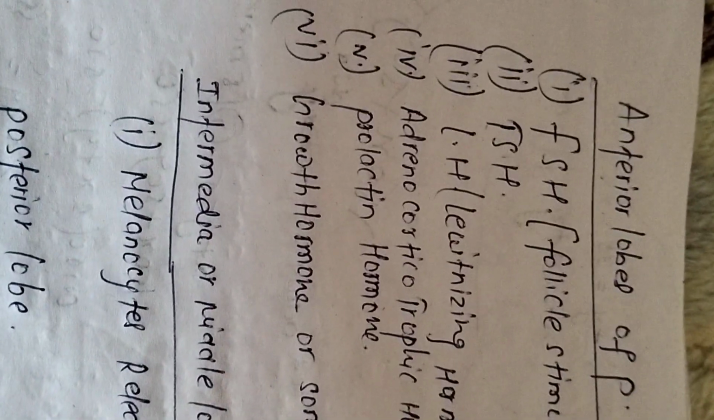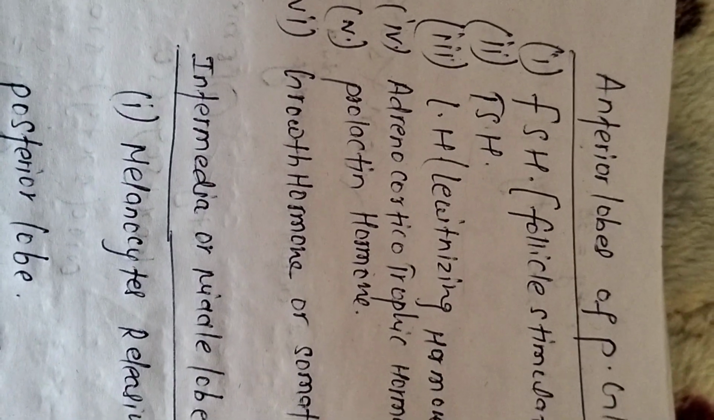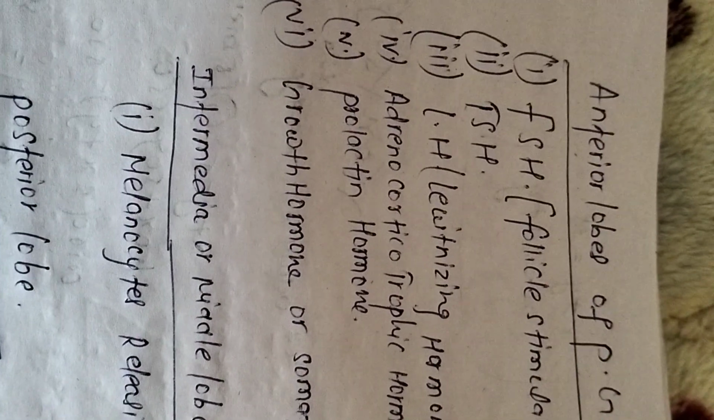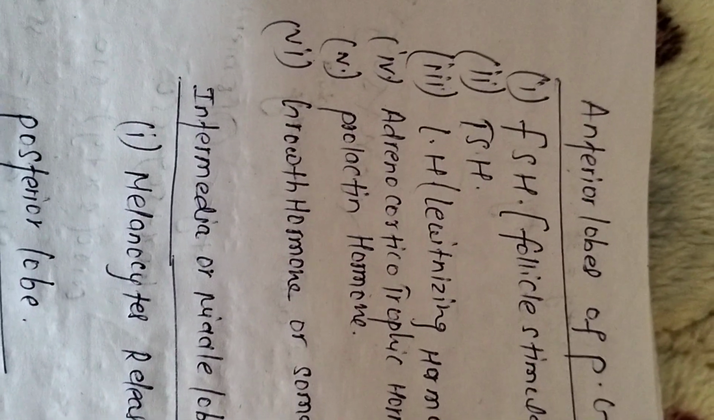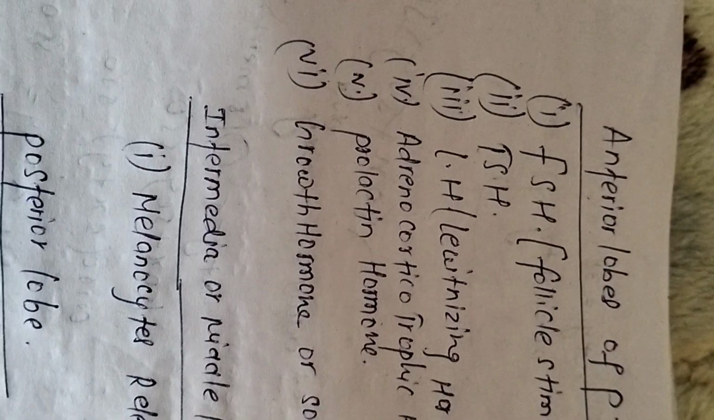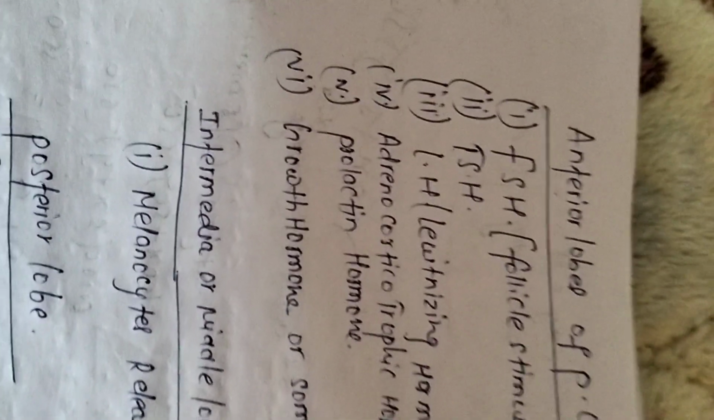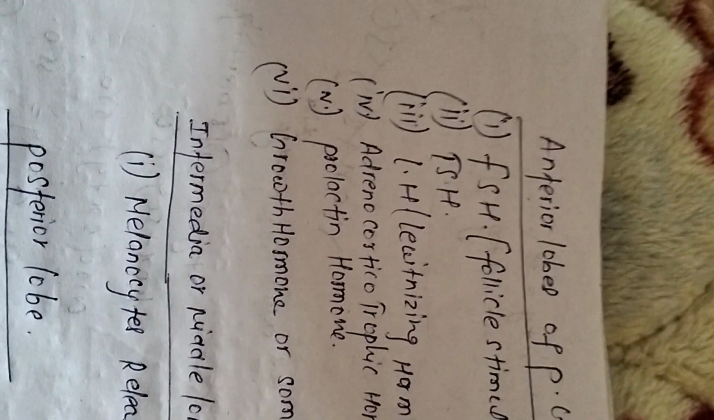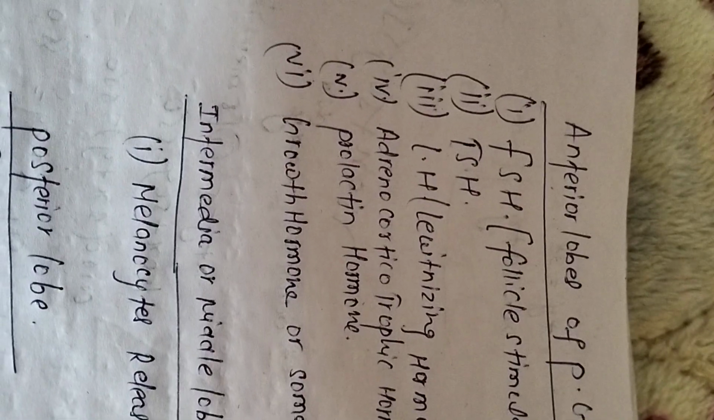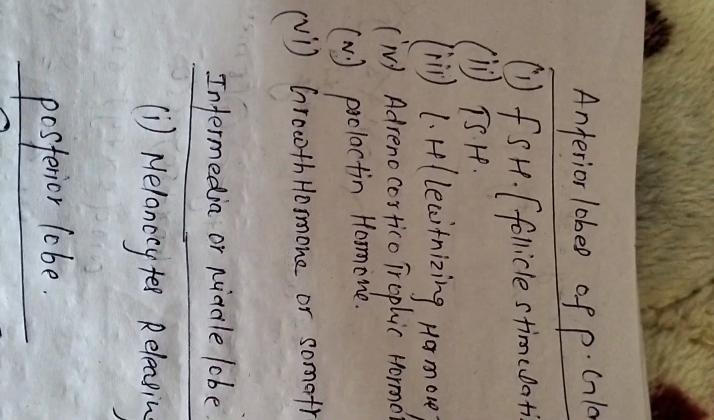The fifth one is prolactin hormone. Here the name suggests pro, which means this hormone helps in the production of milk in female, not in ejection of milk. This hormone is needed for milk production and breast and overall development in female.